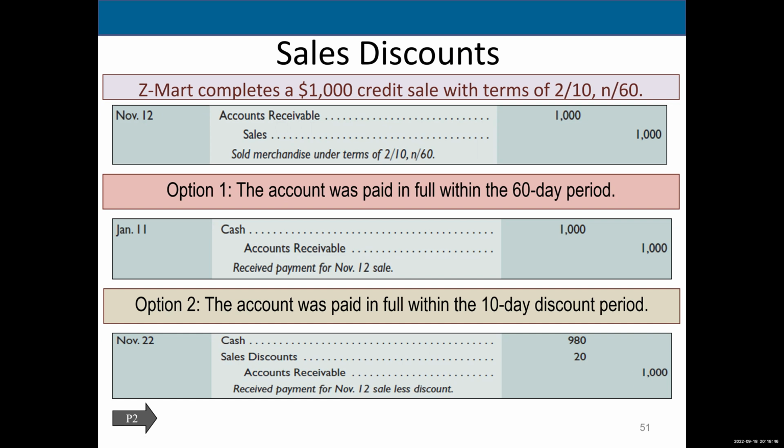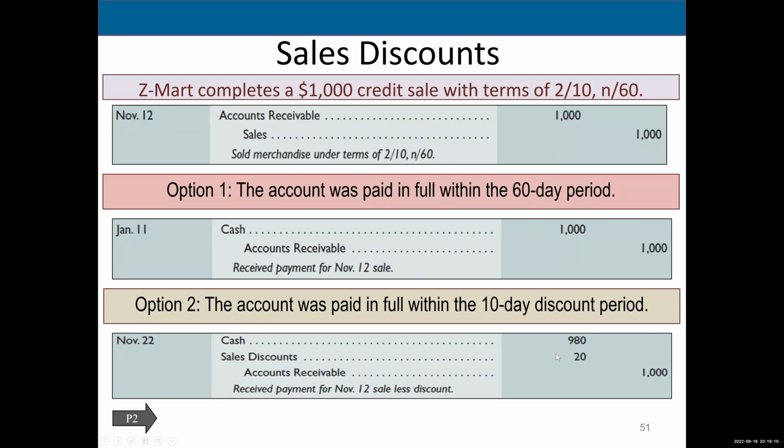But because they paid within the discount period, they only have to pay 98% of it, which is this cash of $980. And the discount would be the $20, right? It's 2% of the 1,000.